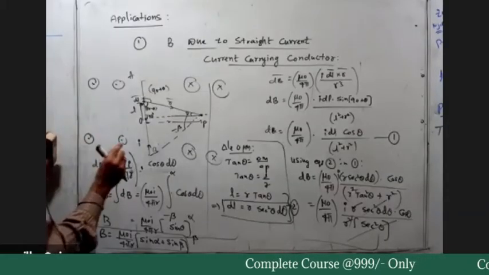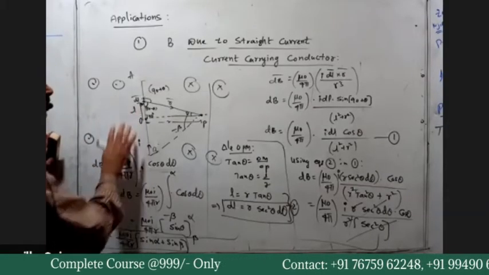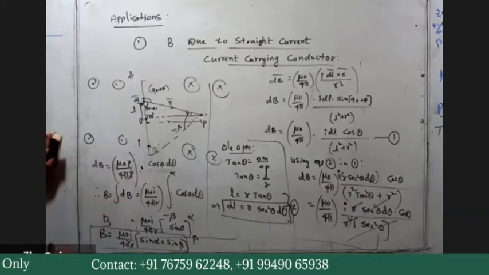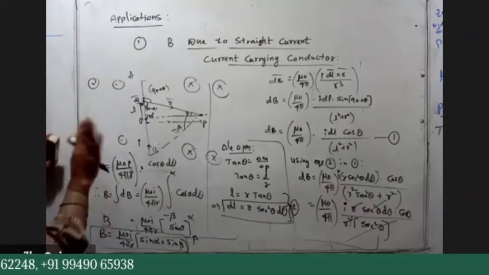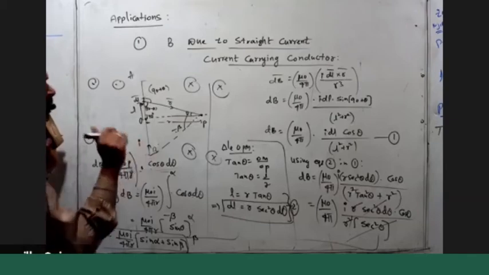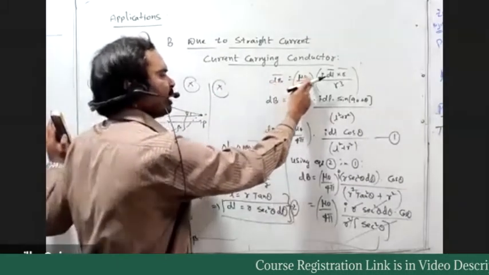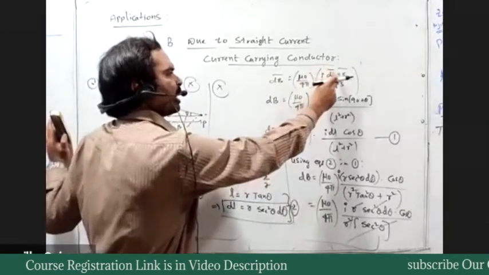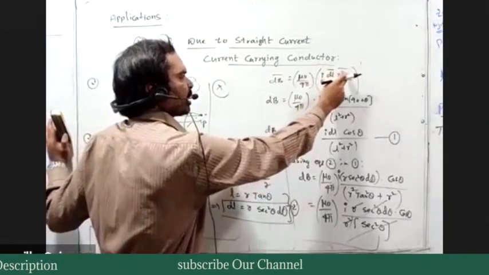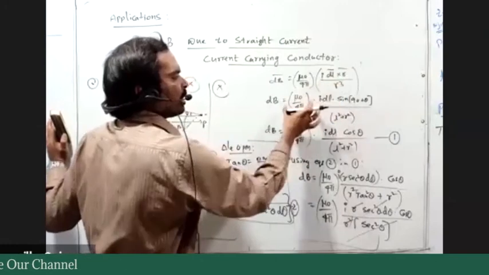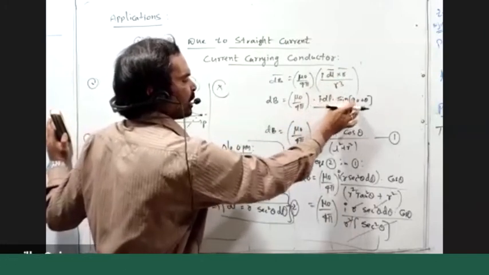Yes, sir. There, you are confusing a little regarding the representation of angles. When you read the book, you get confused. Don't go for that confusion. Very simple: in vector form, dB bar is defined as mu naught by 4 pi, I dL bar cross r bar by r cube. In the expression, you get I dL sin theta by r square.